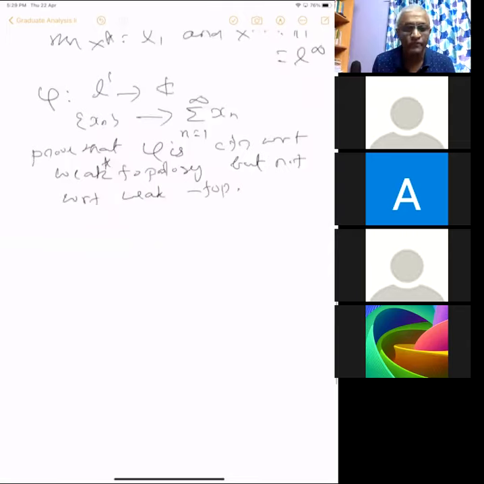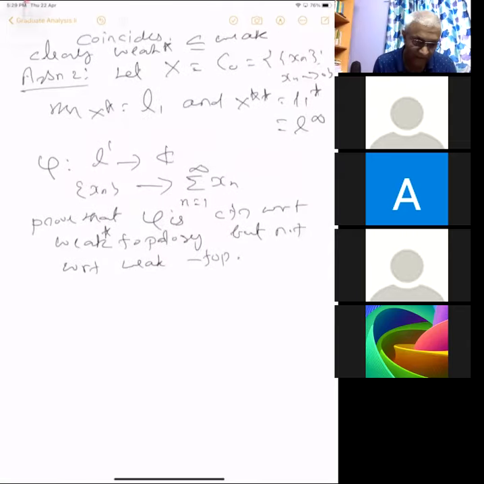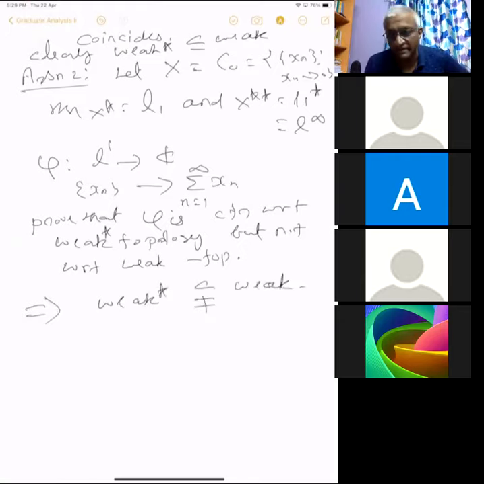So this assignment will imply that the weak star topology is contained in the weak topology, but it's a strict containment.